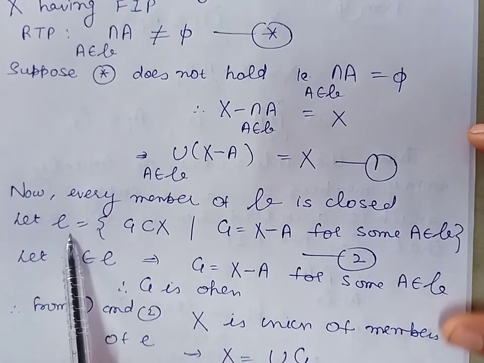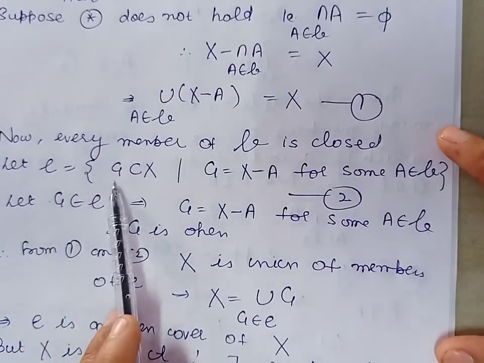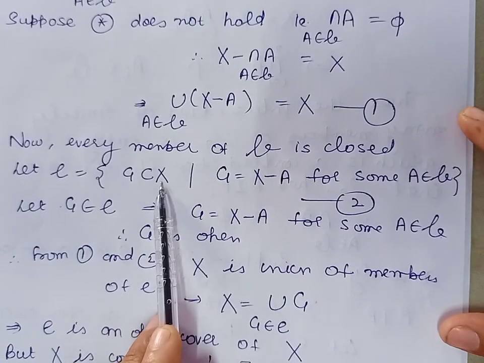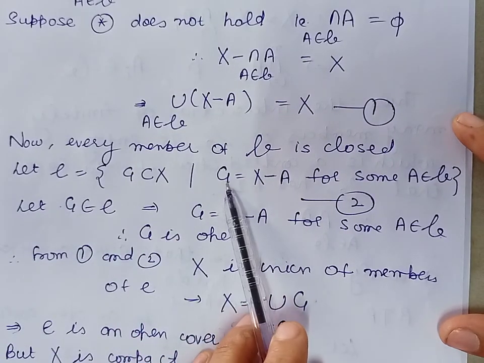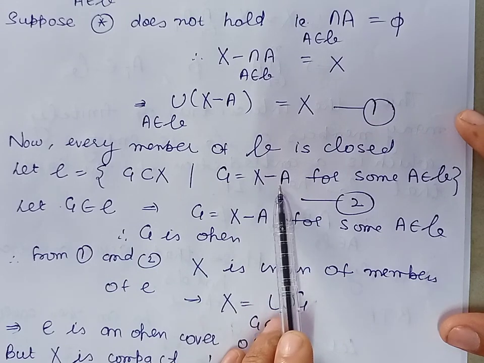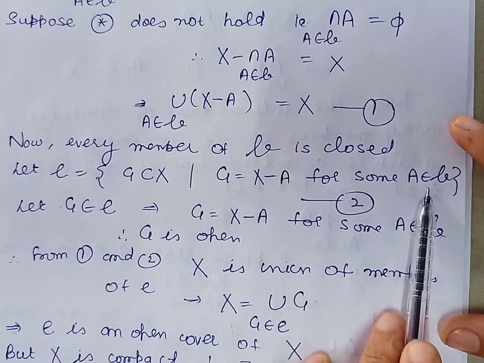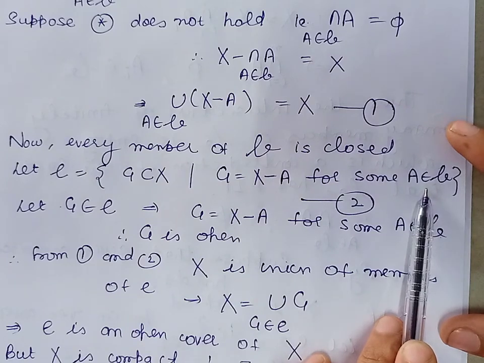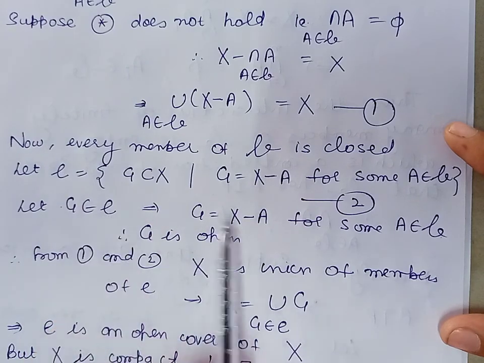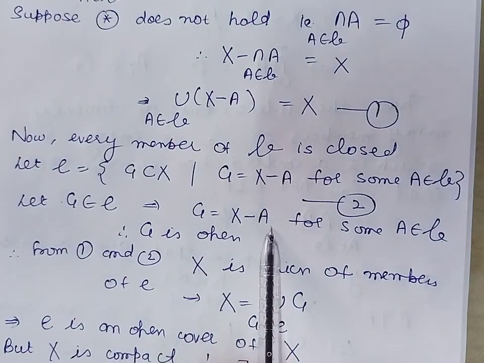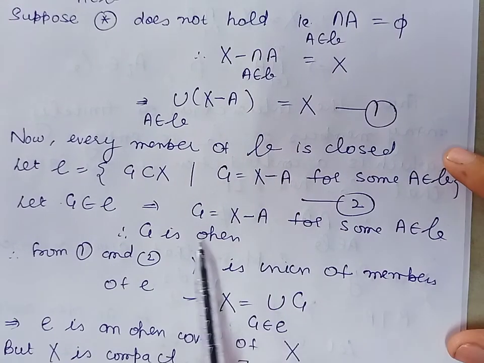So let us take E is the collection of all those G which are subsets of X and are of the form of complements of A for some A belonging to the family of closed subsets of X. Now because the members of the collection E are the complements of A type, where A is some member of the family of closed subsets of X, and the complement of a closed set is open, so G is open.